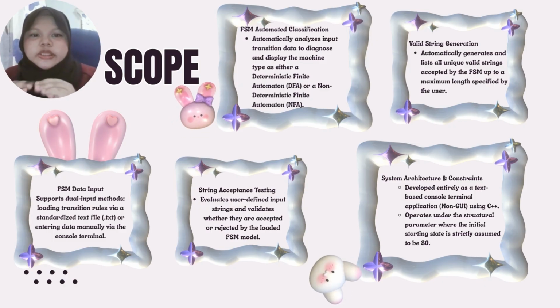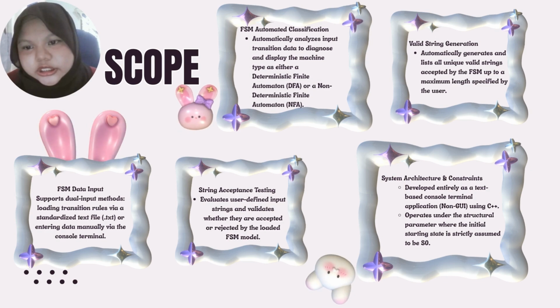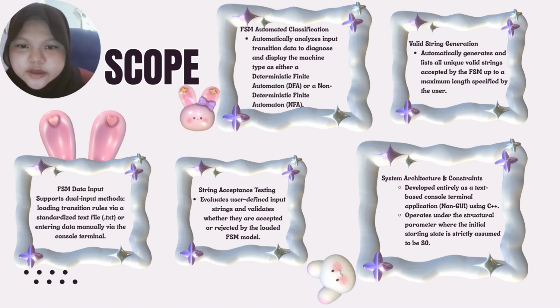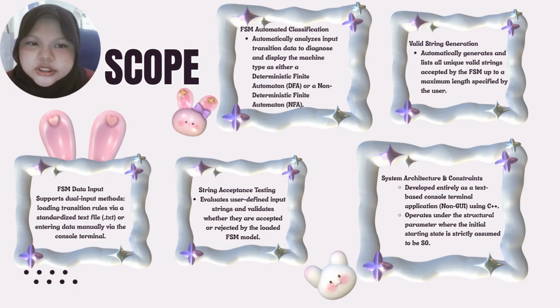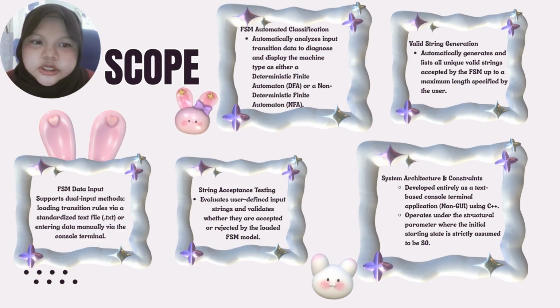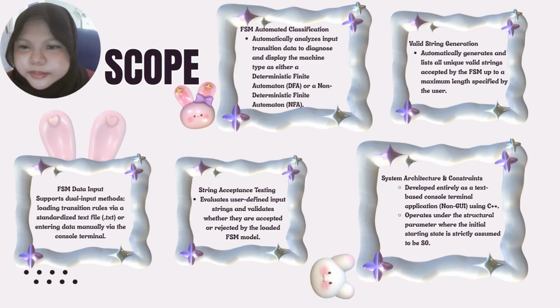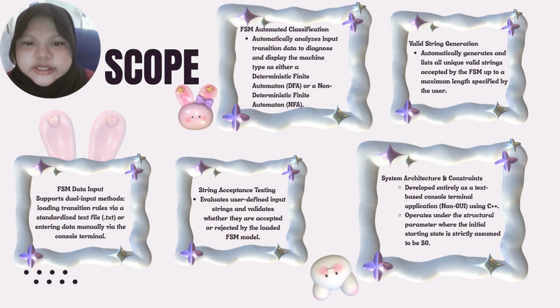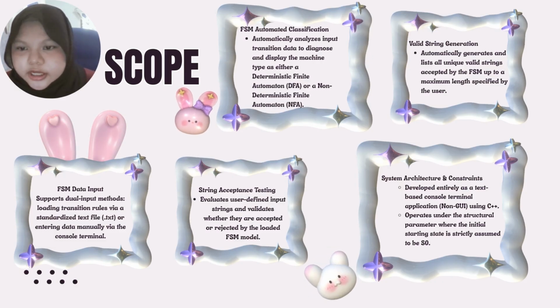It automatically analyzes the data to verify whether the machine is a DFA or NFA. Third, string acceptance testing. Users can evaluate any input string to see if it is accepted or rejected by the model. And for the fourth one, we have valid string generation. The system can list all unique valid strings up to a user-defined length.